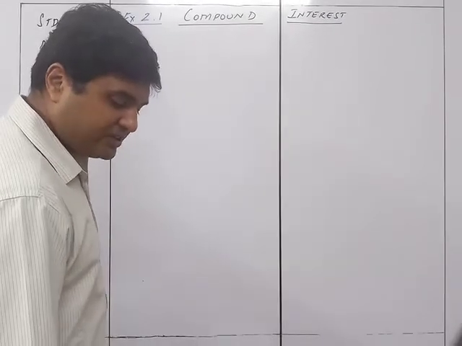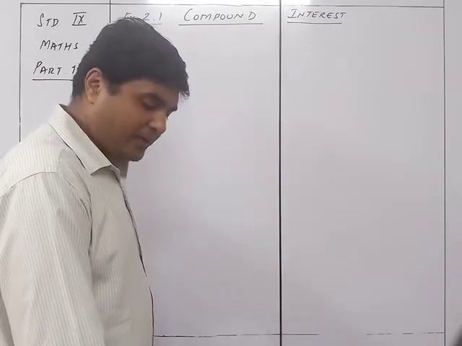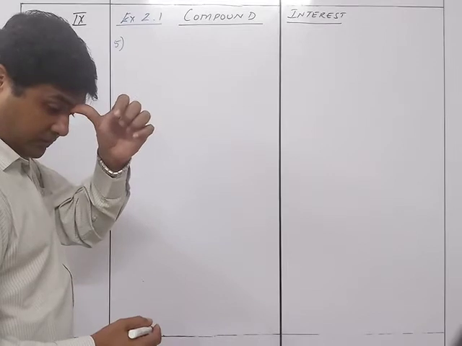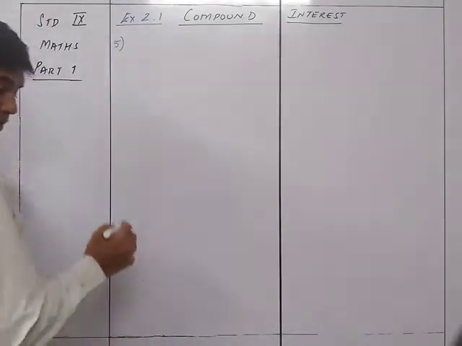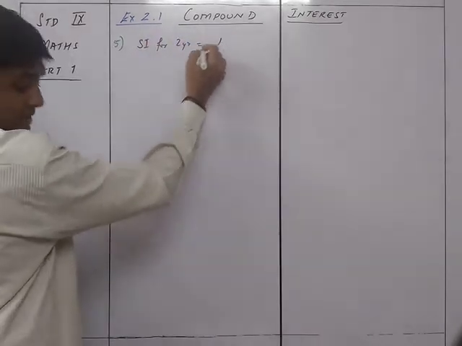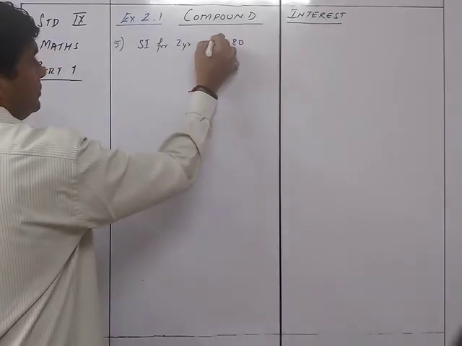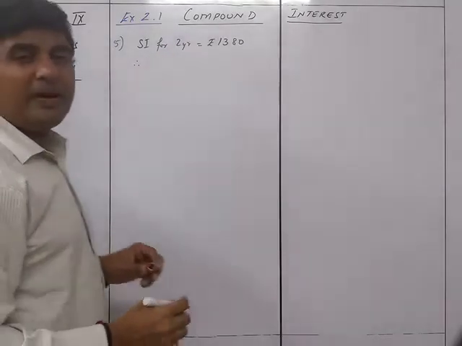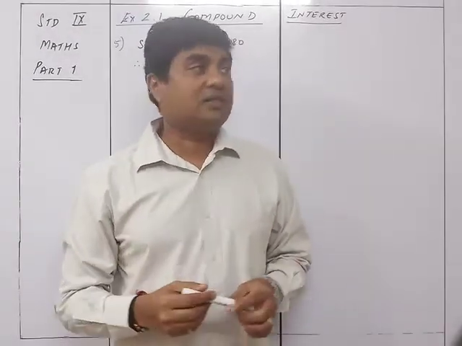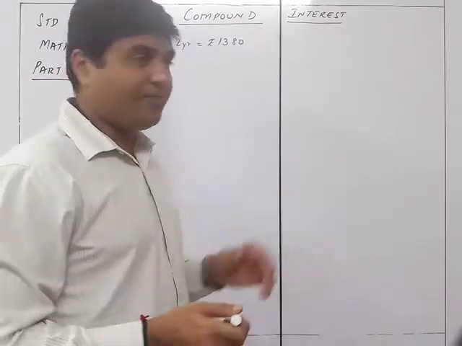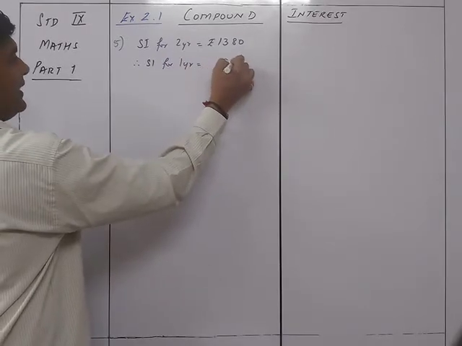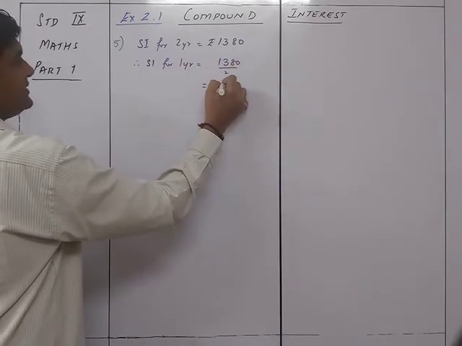The simple interest of a sum of money for 2 years at 12% per annum is 1380 for 2 years. So it is given that SI for 2 years is equal to 1380. We know that simple interest for every year is always the same. So if SI for 2 years is 1380, then SI for 1 year will be half of this. So SI for 1 year will be equal to 1380 upon 2, that will be 690 rupees.